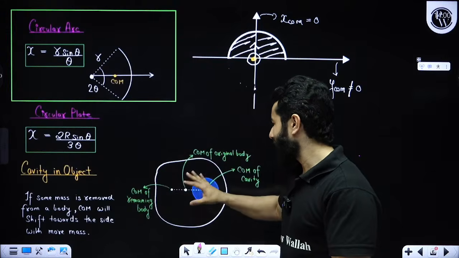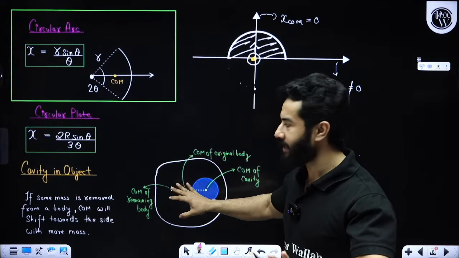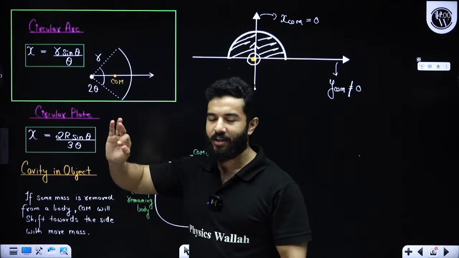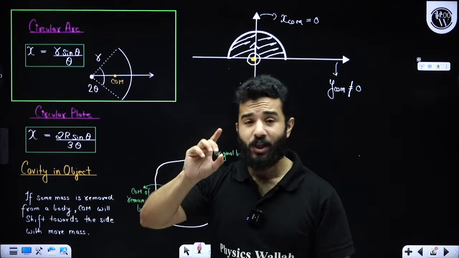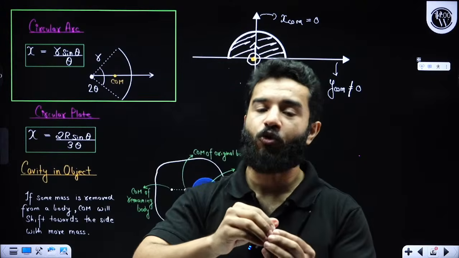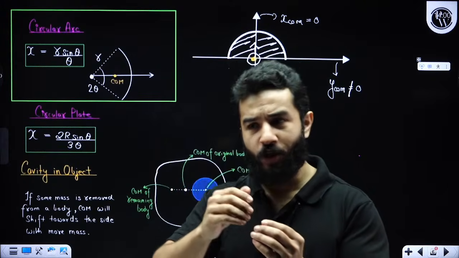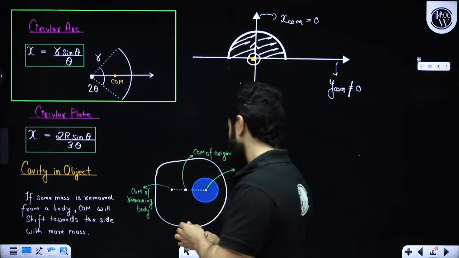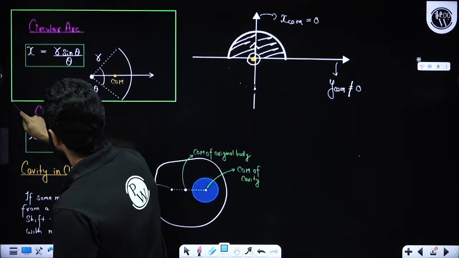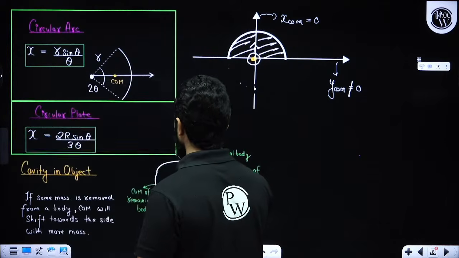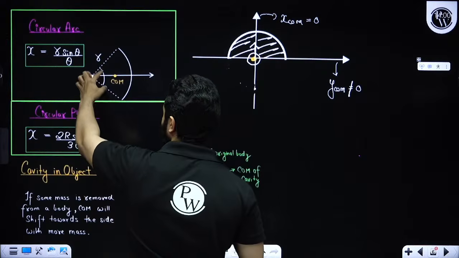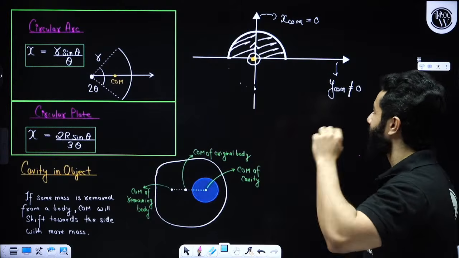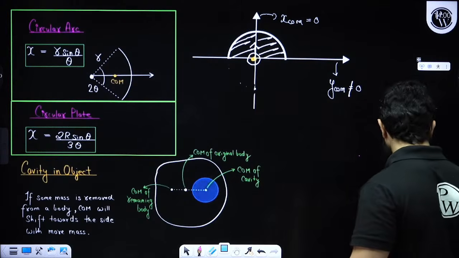I've already explained the concept of cavity, so I'm not going to explain it again, but please also remember the formula of circular plate. Derivations are not important, but you need to know how to derive it for the non-uniform distribution case. For all the uniform distribution cases, simply remember the formula, right? This is for circular plate. Again, in this also the same thing will happen. Whenever you draw the angle from here, the angle will be 2 theta, my dear friends. Hopefully this makes complete sense.